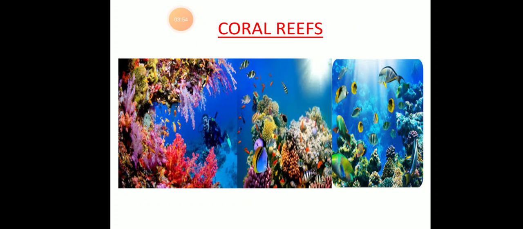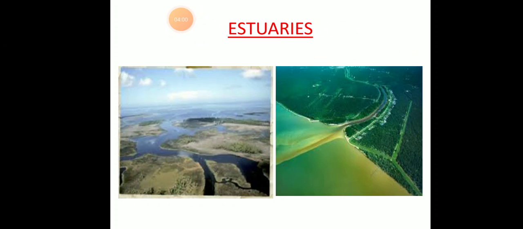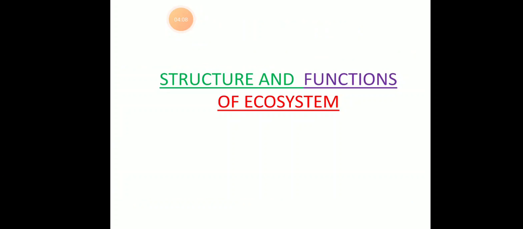So I'll show you the picture of coral reefs. It is found under the ocean, and this is estuaries. Have you seen the delta? So this is just the opposite of it. It is estuaries. Now, structure and functions of ecosystem.